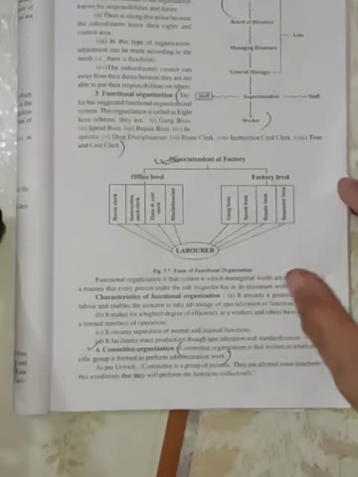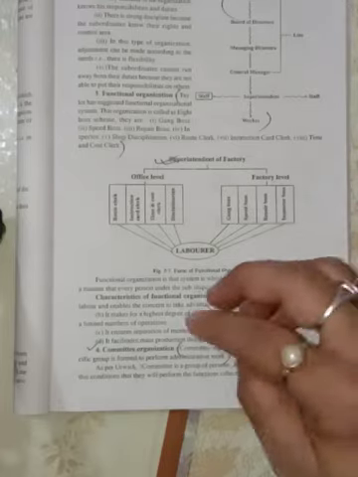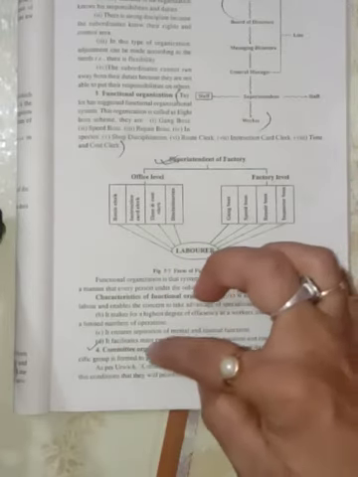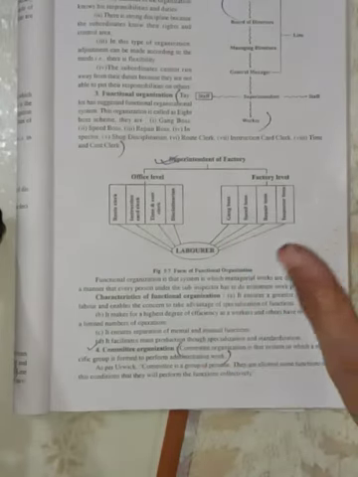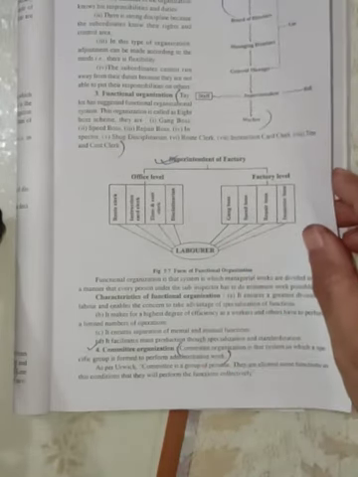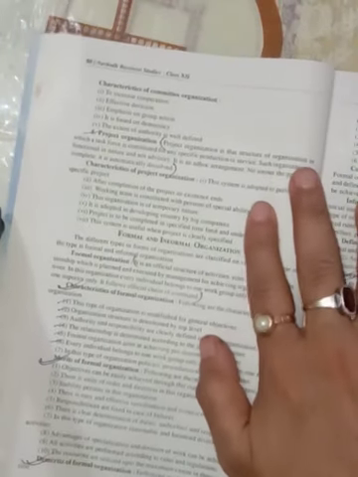Next is committee organizations. Committee organization is that system in which a specific group is formed to perform administrative work. In committee organizations, it is a system where specific groups are formed to perform administrative works.